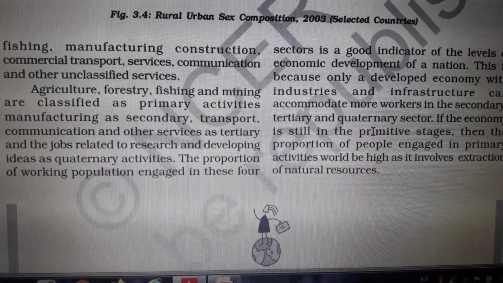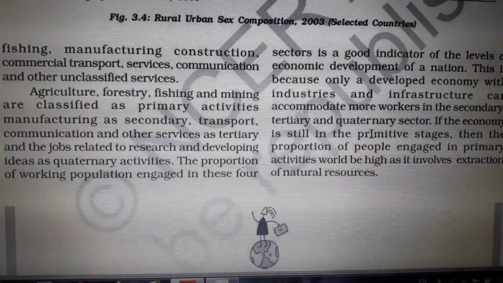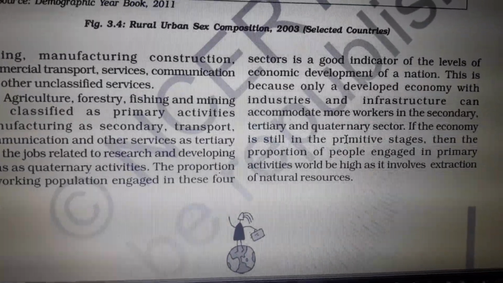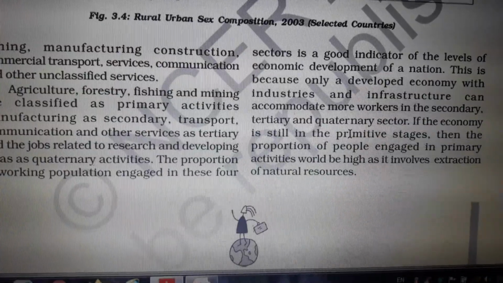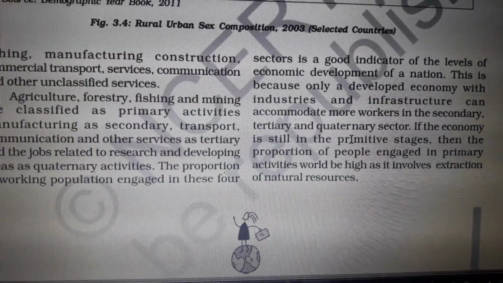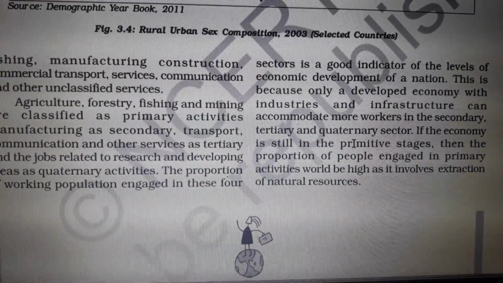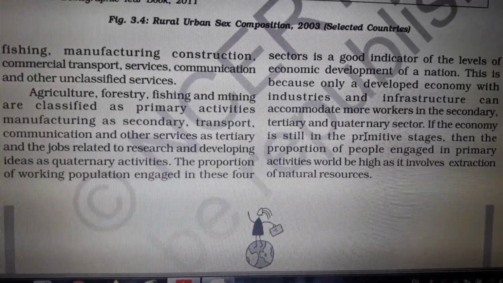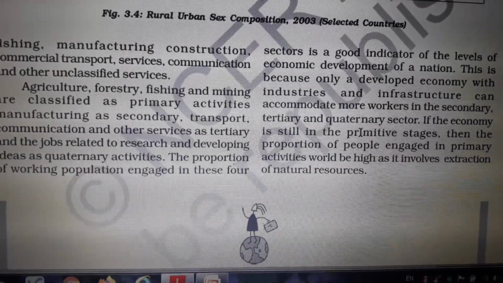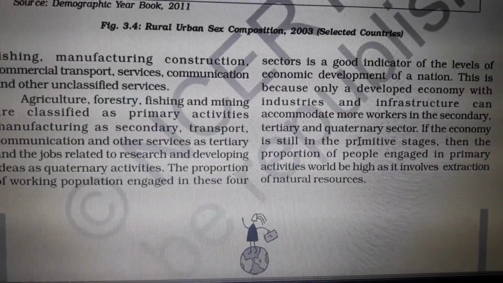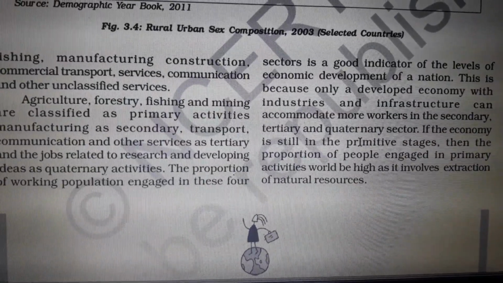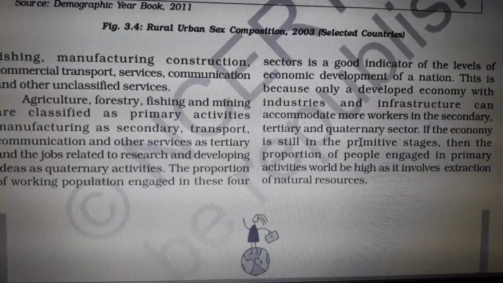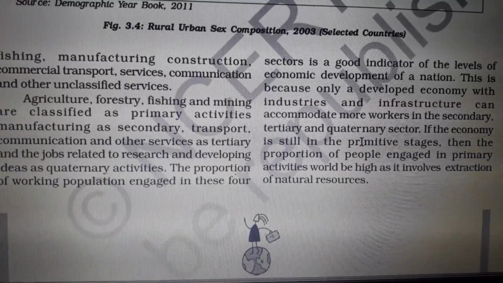Secondary activity means manufacturing industry, converting raw material into valuable product. These secondary activities are more common in major urban areas. Then tertiary activity means the service sector, like transport and communication. Next is quaternary activity, which means research and development.